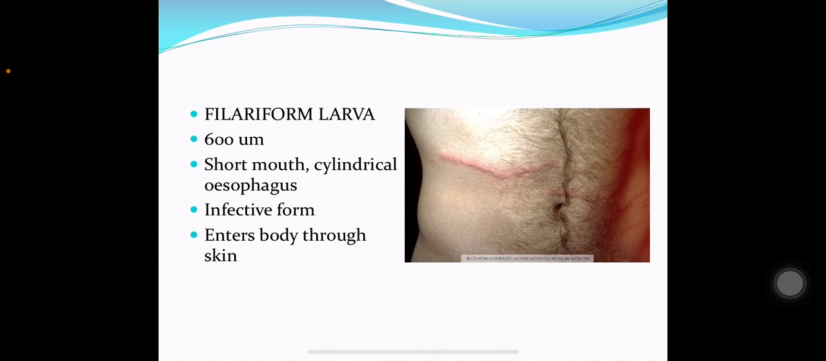Filariform larvae of Strongyloides stercoralis are the infective form. They enter the host through the skin. They are about 600 micrometers long. They have a short mouth and a cylindrical esophagus. They are the infective form of this worm and they enter the body of a new host through the skin.